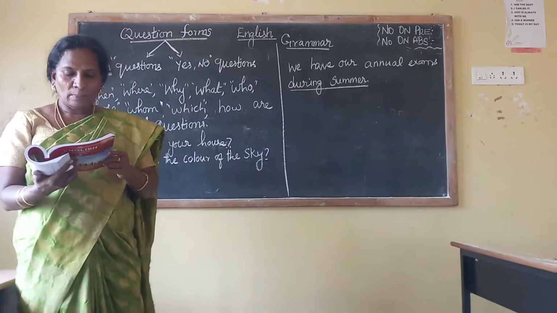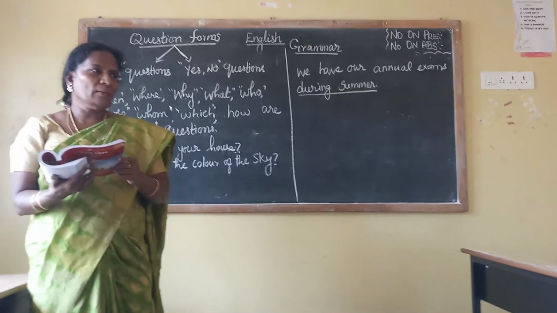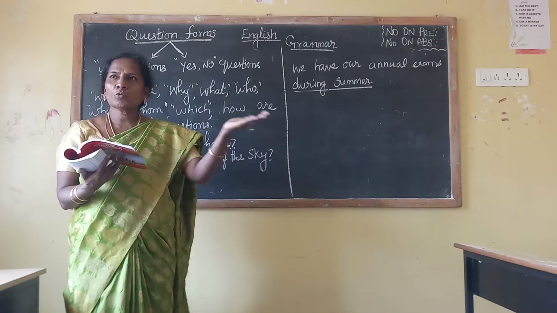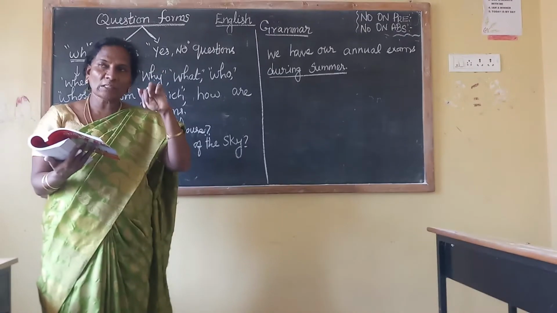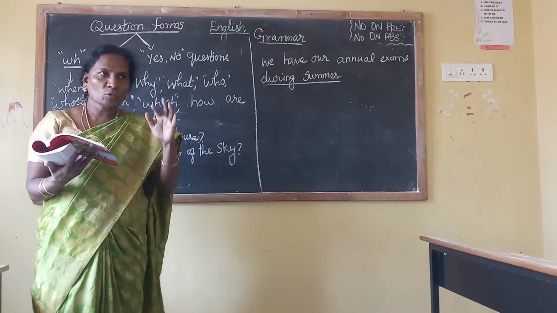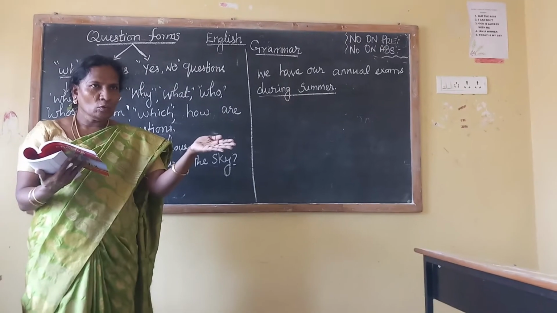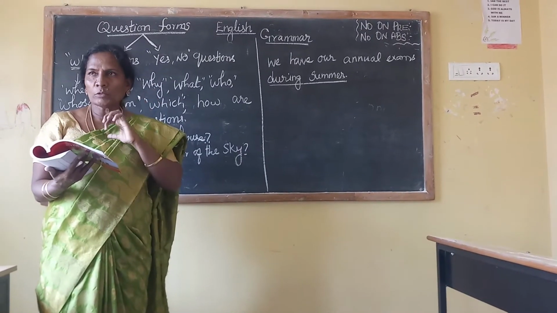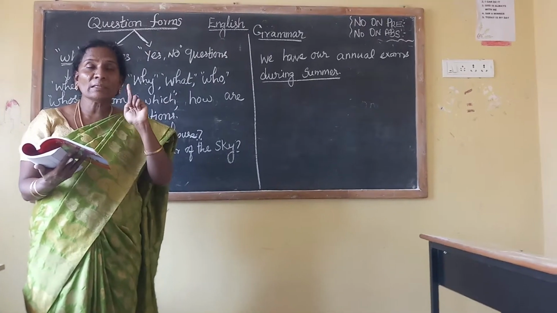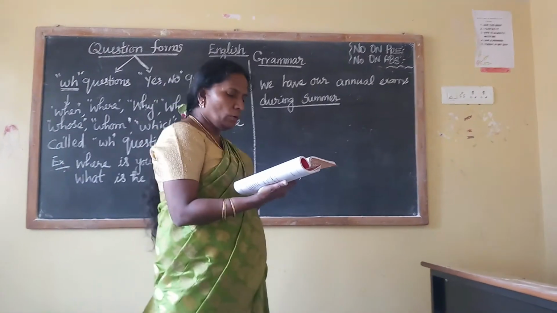This is our school's property. So you should not damage it. The answer is: this is our school's property. You have to think which question word should be used there.